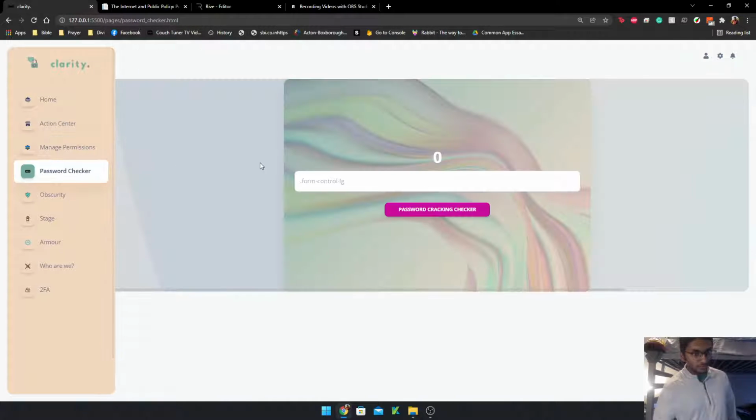Next, we have a password checker, which is an inbuilt function that we added to our application, where you can put in mock passwords. For example, pizza.